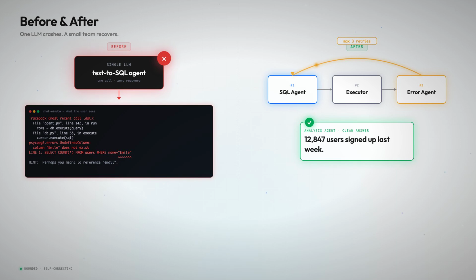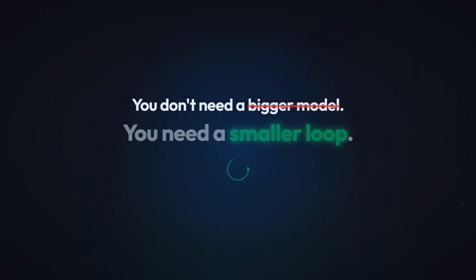Stop shipping single LLM agents that crash on the first error. Add an error agent. Bound the retries to 3. Fail gracefully when you've tried enough. You don't need a bigger model. You need a smaller loop.